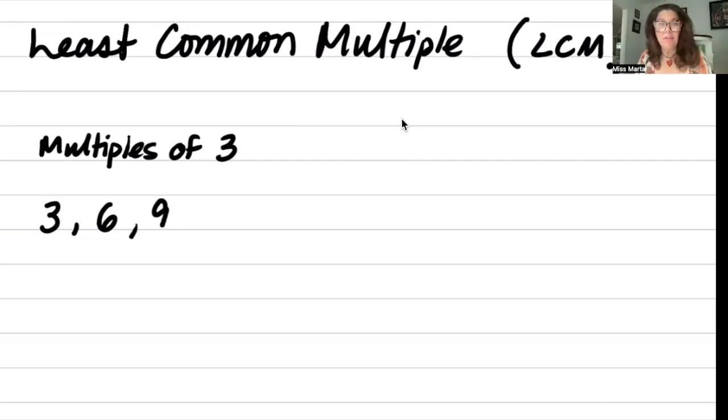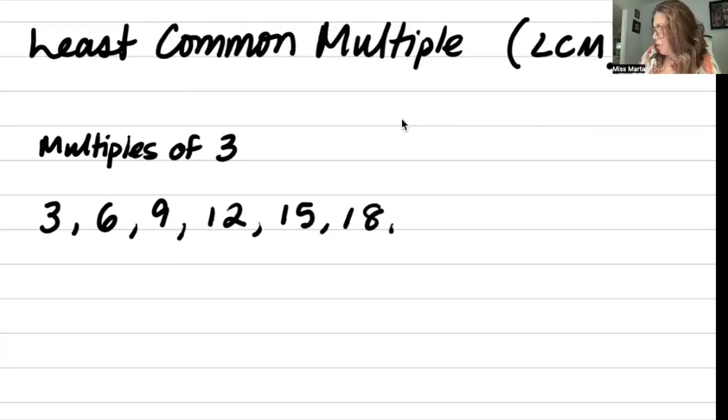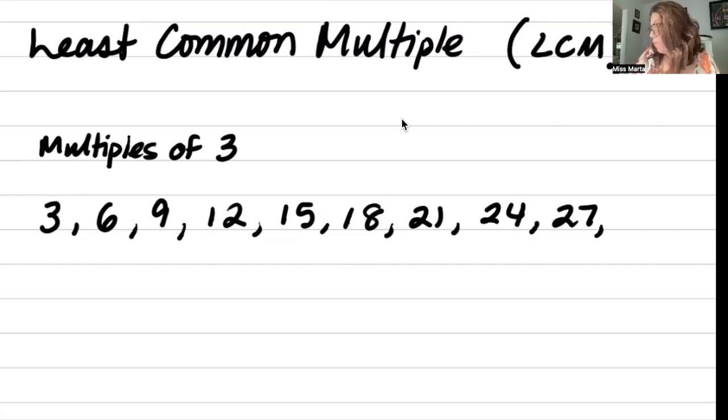And if you can't think of your times tables, you can always just add 3. If I add 3, I get 12. Add 3, I have 15, then 18, 21, 24, 27, 30. But I'm just going to stop there and just do it on a single line.